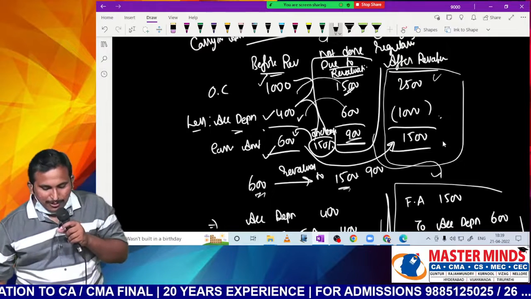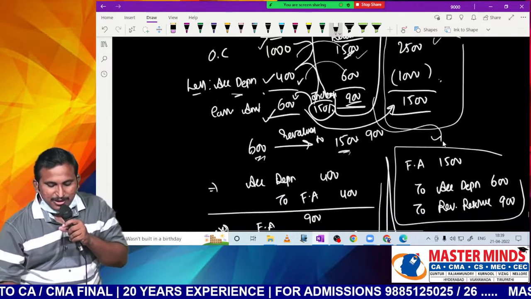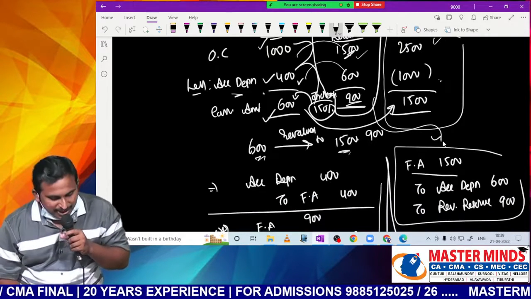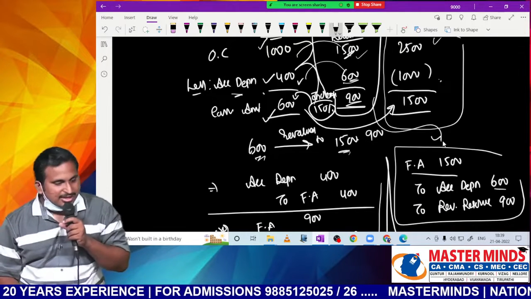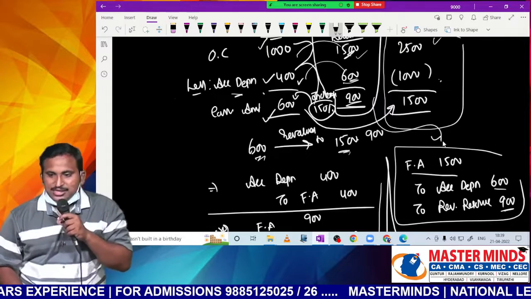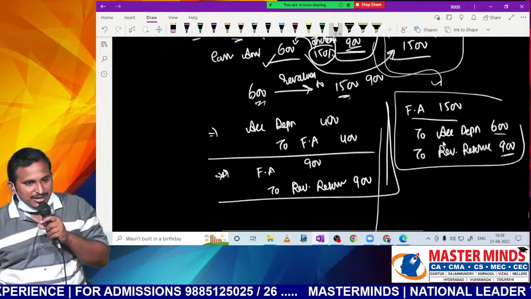So for that we'll pass the entry. Because we are increasing the asset by 1500, we'll debit fixed asset 1500. Because we are increasing accumulated depreciation by 600, we'll credit 600. Revaluation reserve balance 900. In this way revaluation will happen.